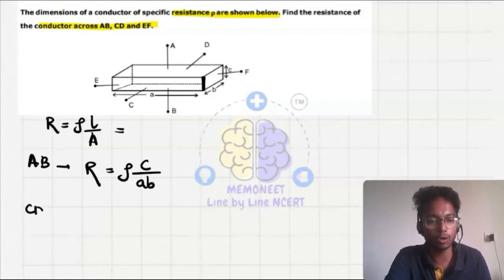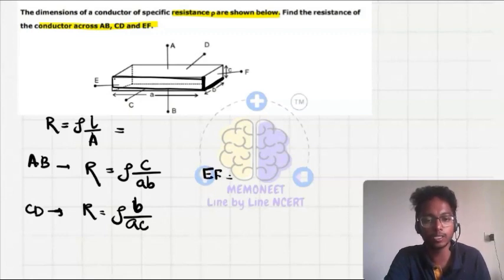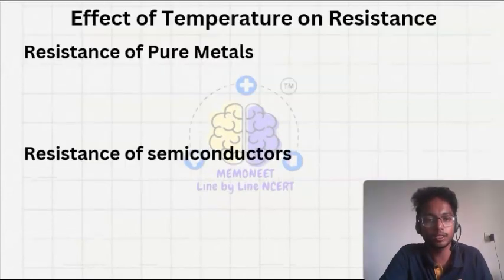If we take along the CD, the length will be this one. It means R equals rho into B upon the cross sectional area, which is A into C. For EF, please find it out and mention in the comment box what answer you got. Okay, let's see the effect of temperature on the resistance.